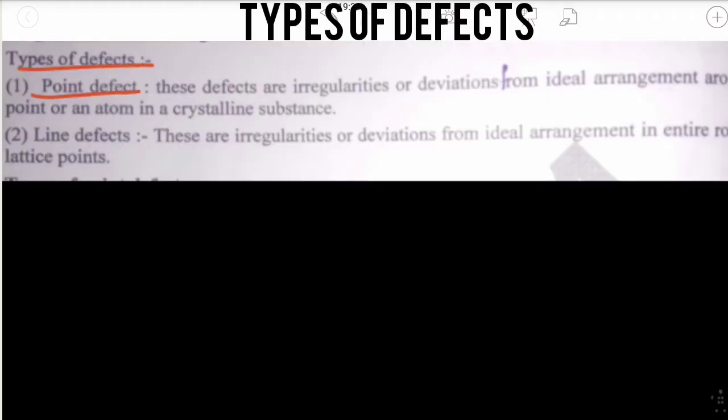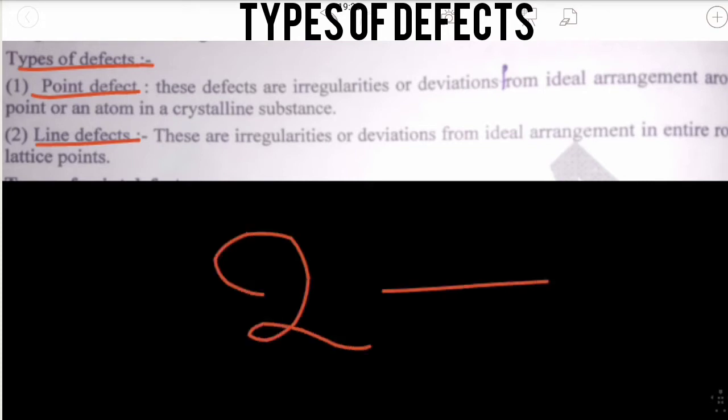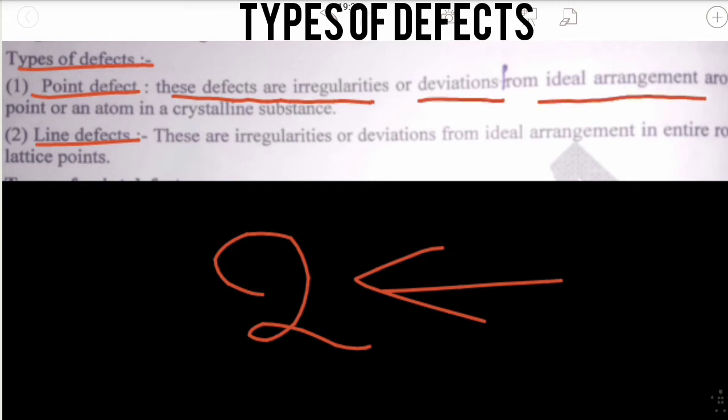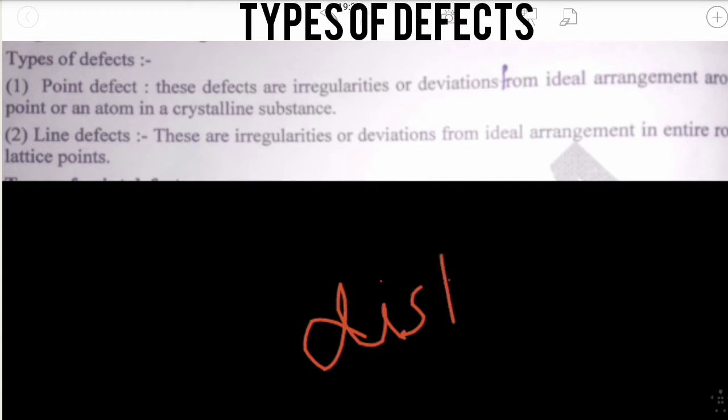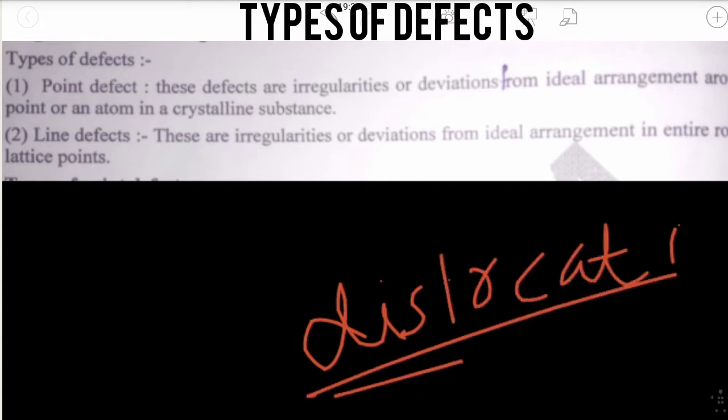Point defect and line defect are the two different types of defects. Point defects are irregularities or deviations from the ideal arrangement around a point or an atom in a crystalline solid. What is a point defect? It is a defect arising due to the dislocation of an atom or irregularity in the position of a specific atom.